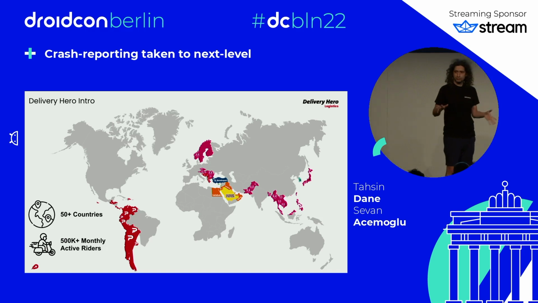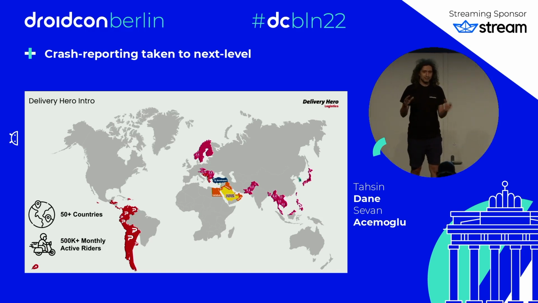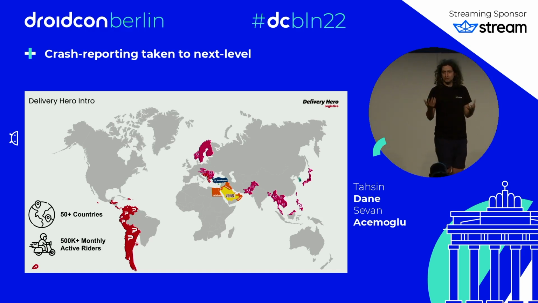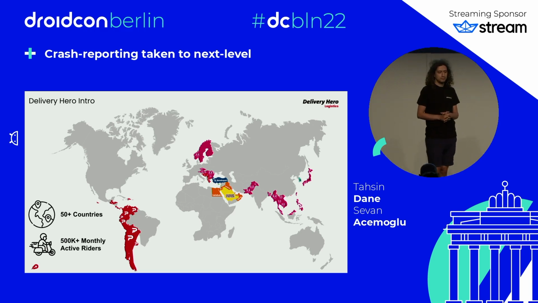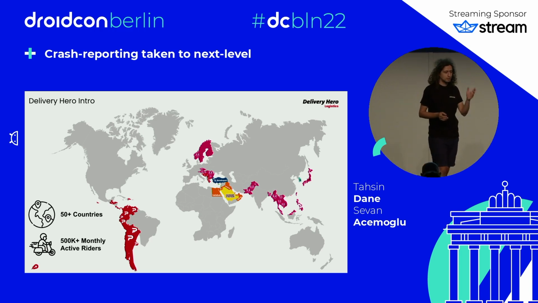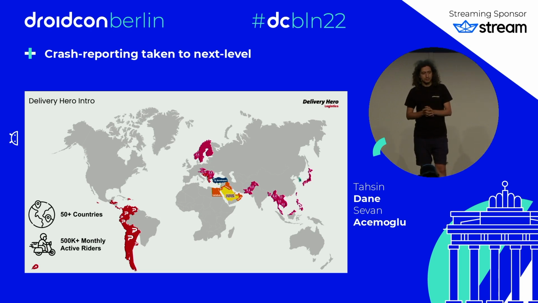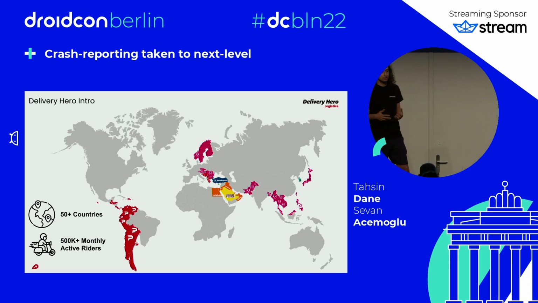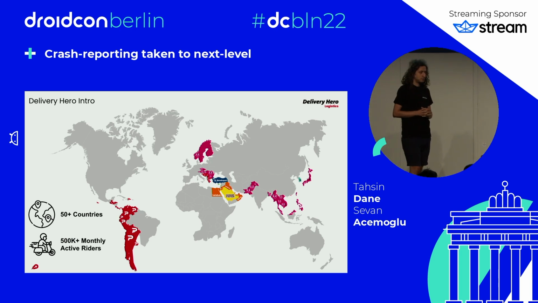So we are a German company, but we don't operate in Germany. That's a bit weird. Not many Germans know, but it's one of the biggest tech companies that is German. We operate in 50 countries. That's really complex. That's why we are going to talk about it more. You see that we are in Latin America, Asia, Middle East, Turkey, and in Europe we have a couple of countries also. We have 500,000 monthly active riders. For a consumer application, it is not too many, but for us, it's a lot of riders actively working for us.